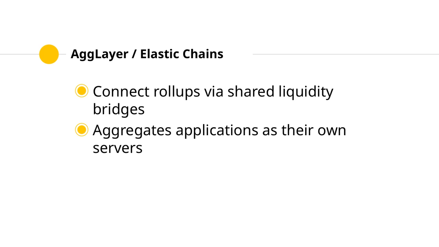Aggregation layers like AgLayer connect rollups via shared liquidity bridges and ZK validity proofs, enhancing cross-chain interactions. InfinityVM aggregates applications as their own servers, achieving synchronous composability across applications without relying on external shared sequencers.